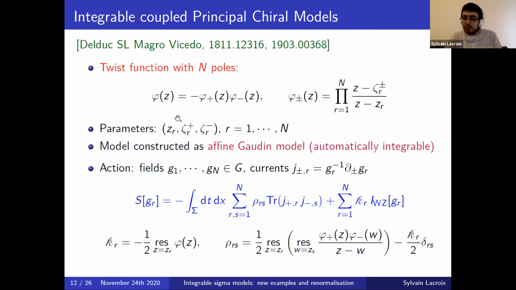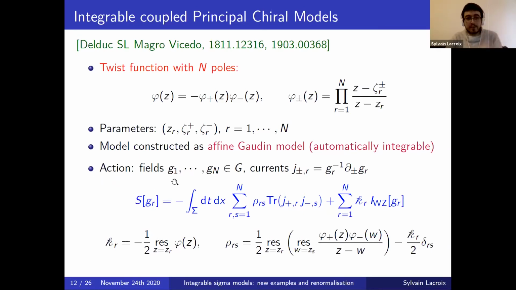This is actually a non-trivial question, and this is where the formalism of affine Gaudin models is useful. And using this formalism, one can construct such a model which will then be automatically integrable, and it is constructed at the Hamiltonian level. So I will skip all this construction, and then what you can do is go to the Lagrangian formulation by an inverse Legendre transform, we can get an action for this model, and I will just describe the final